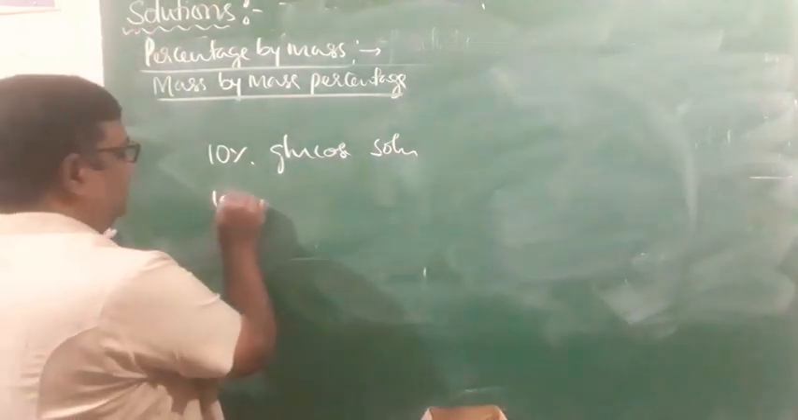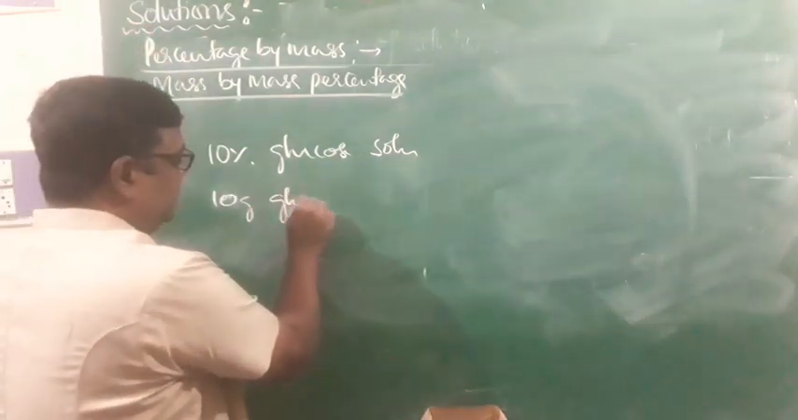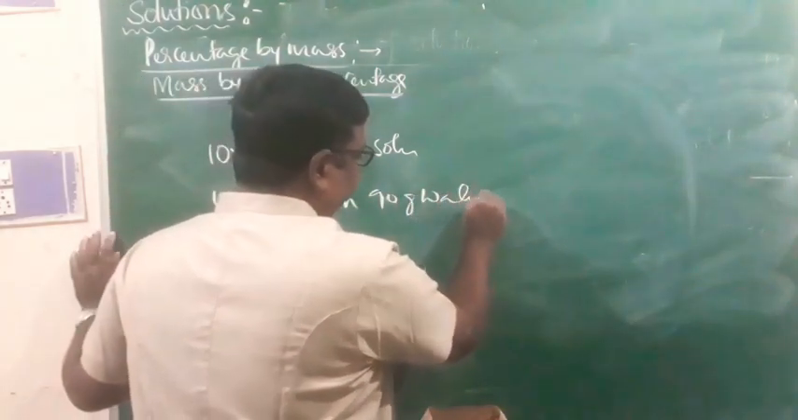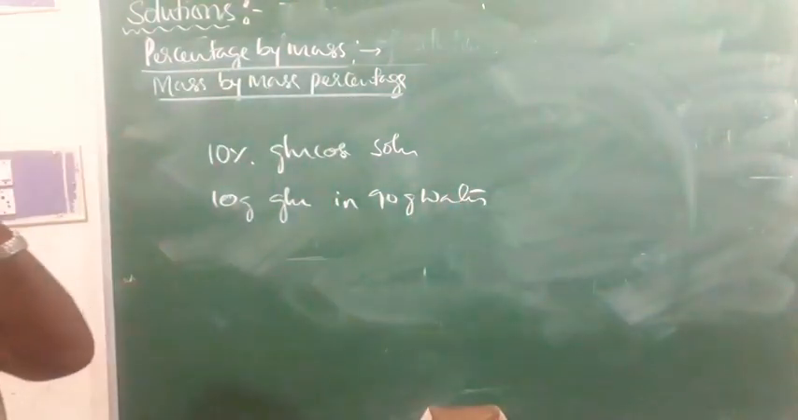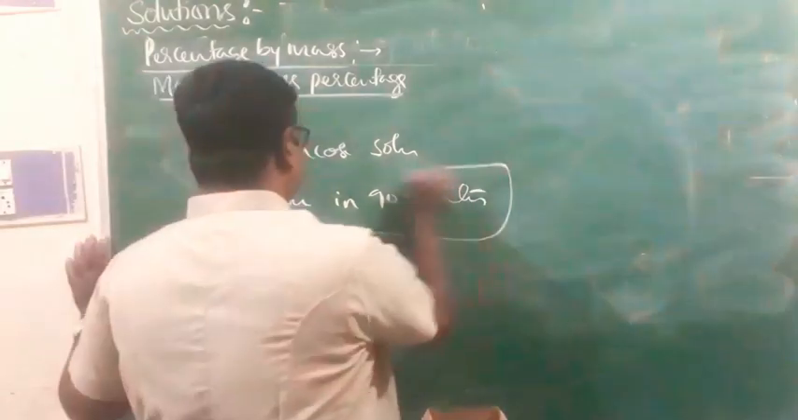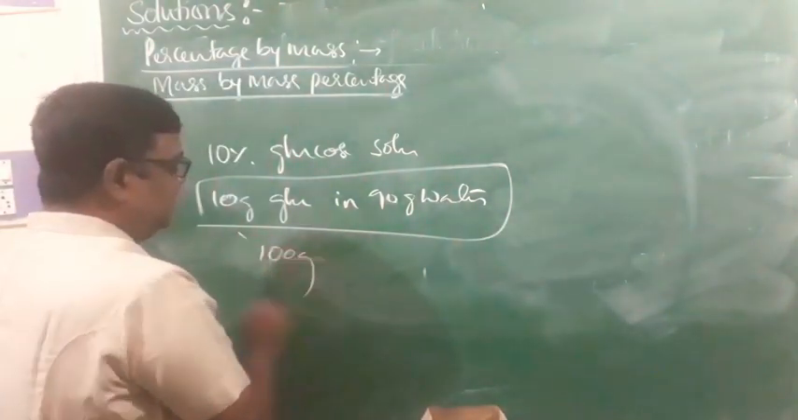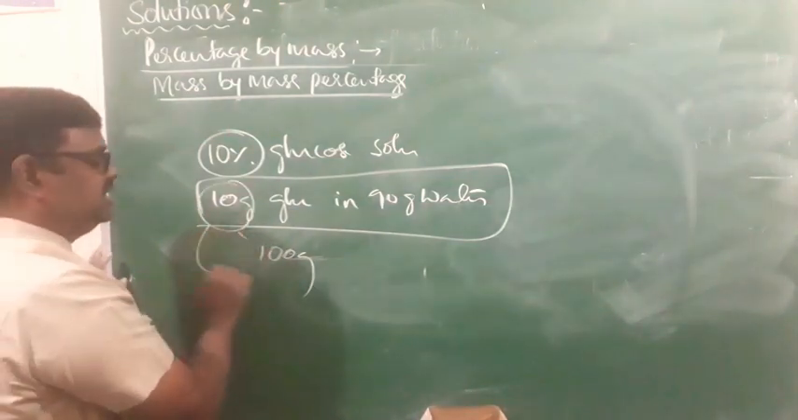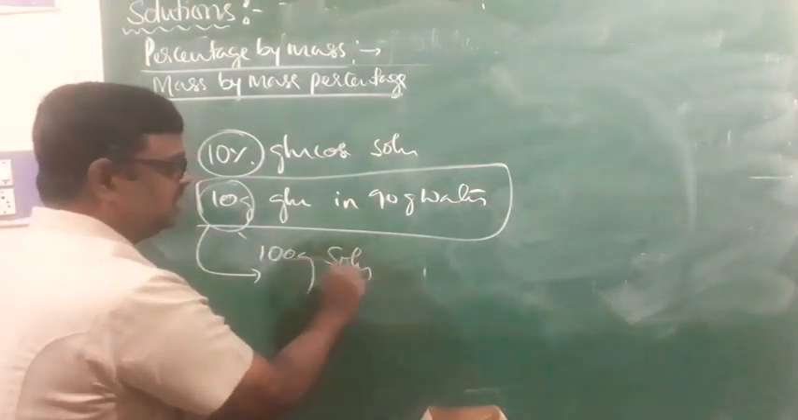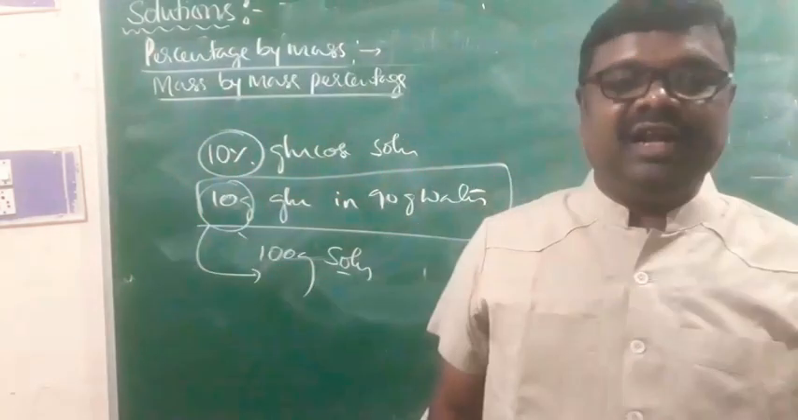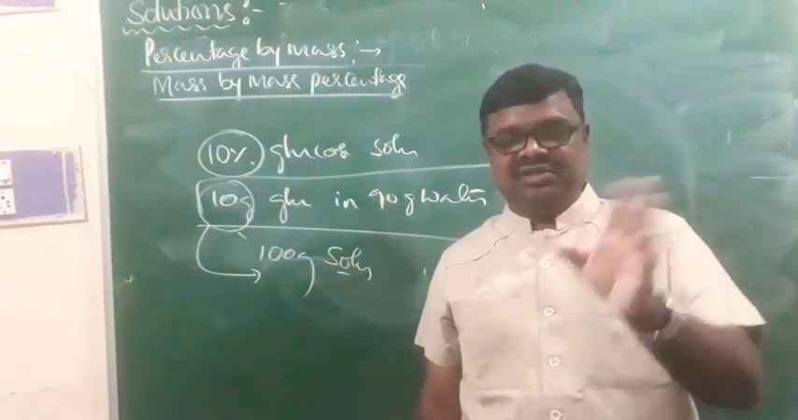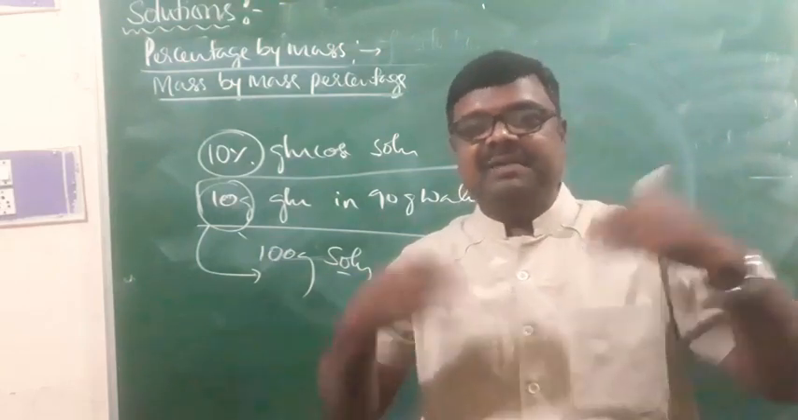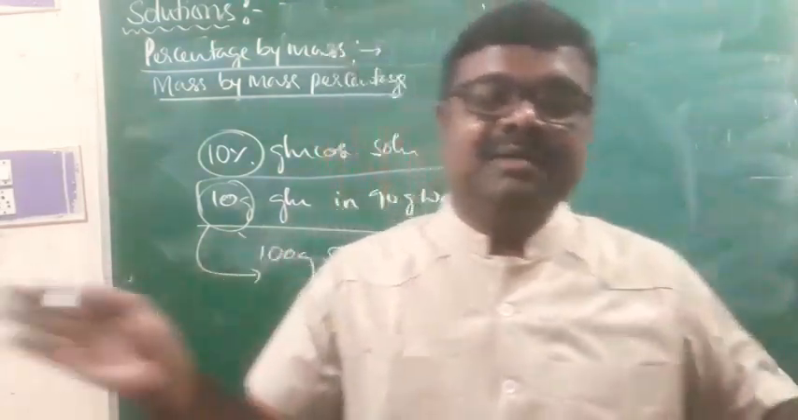10 grams of glucose in 90 grams of water. That is, the total mass of the solution is 100 grams. So if I say 10% glucose solution, that means 10 grams of glucose is dissolved in 100 grams of solution. That is, the amount of solute dissolved in 100 parts by mass of the solution, or number of parts by mass of the solute dissolved in 100 parts by mass of the solution, is called percentage.